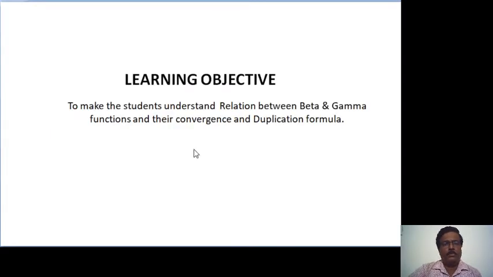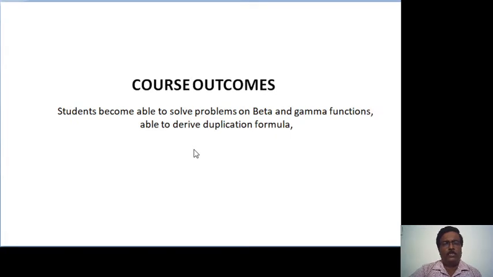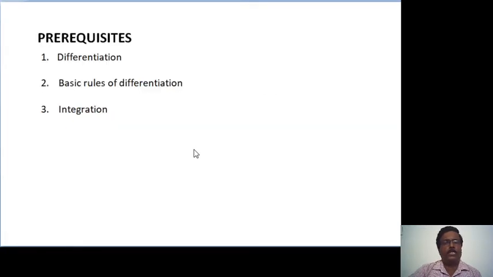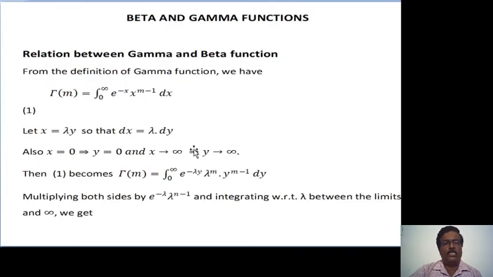So this is the learning objective. These are the course outcomes. So these are the prerequisites: differentiation, basic rules of differentiation, and integration. So let us start relation between gamma and beta function.